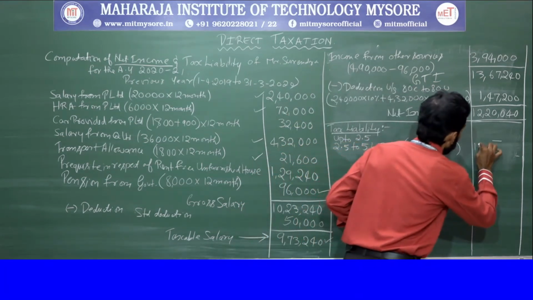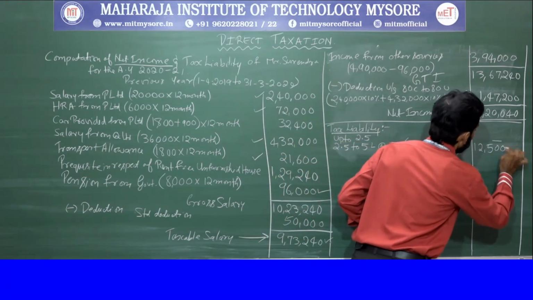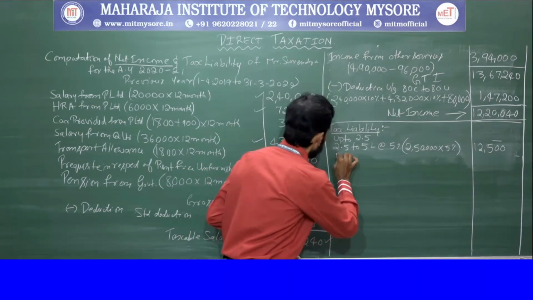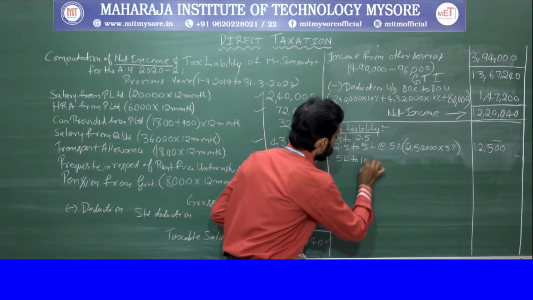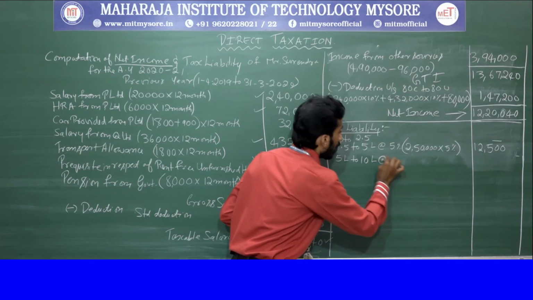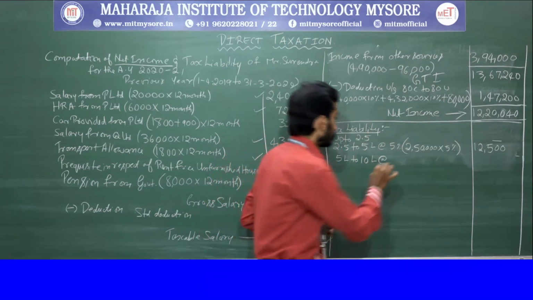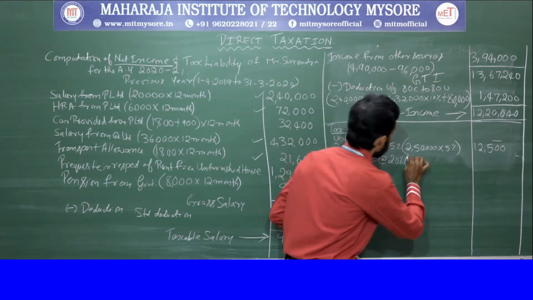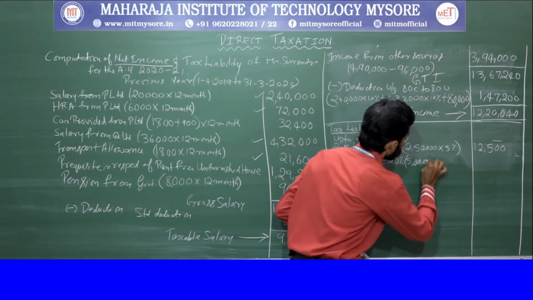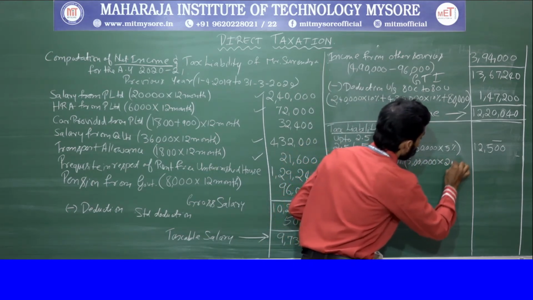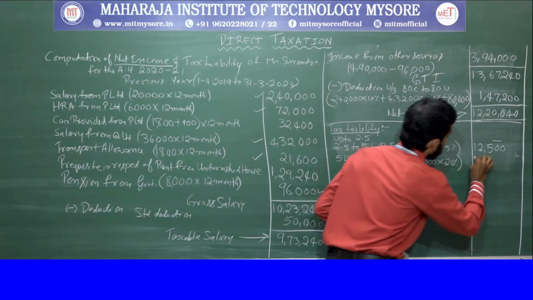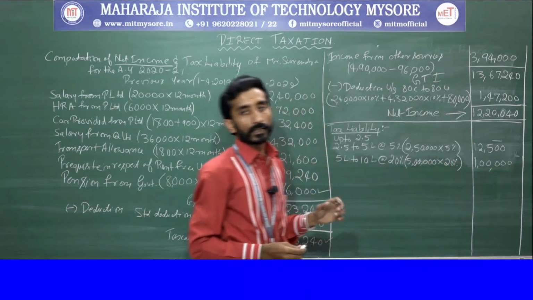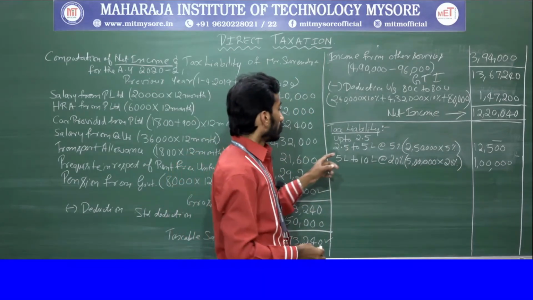So that will be 12,500. Understanding? Next is 5 lakh to 10 lakh at 20%. So here the difference amount is 5 lakh into 20%. So that is 1 lakh.